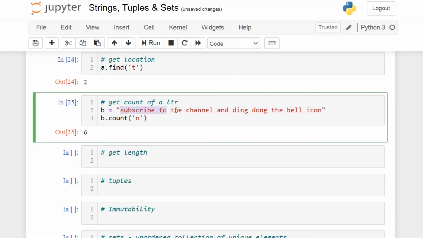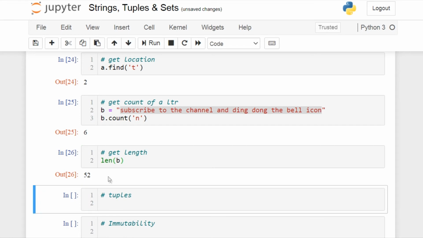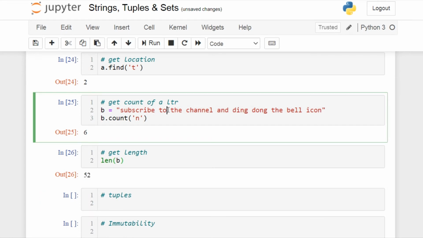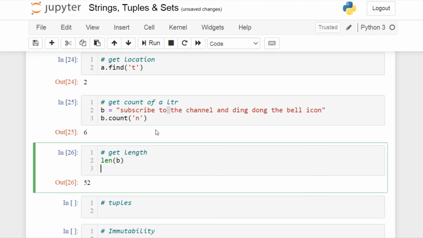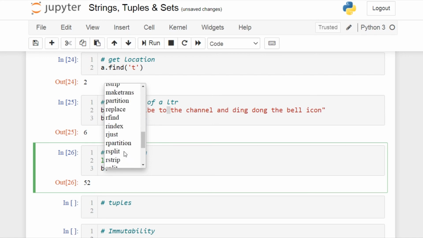And what if you want to get the complete length of the string? It is again simple. All you have to do is call length of b, which will return you the complete length of your string, which is 52, including the spaces. And do note that there are other string methods. If you type b.tab, you will get all these methods. You can just explore each one of them, and all these methods are self-explanatory.